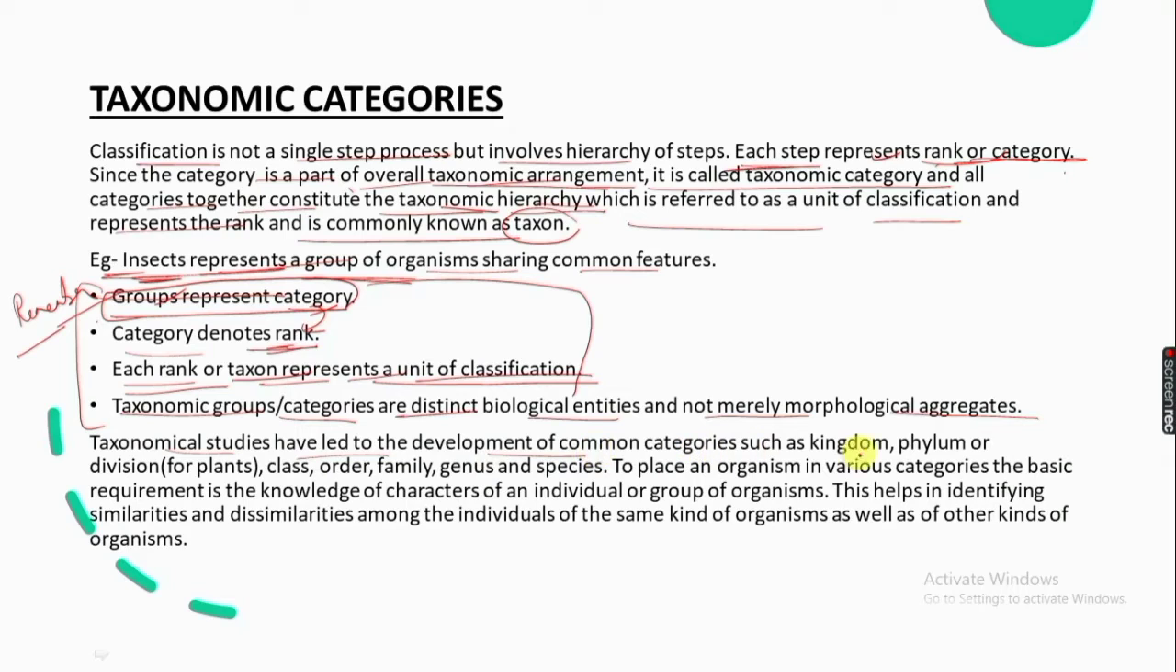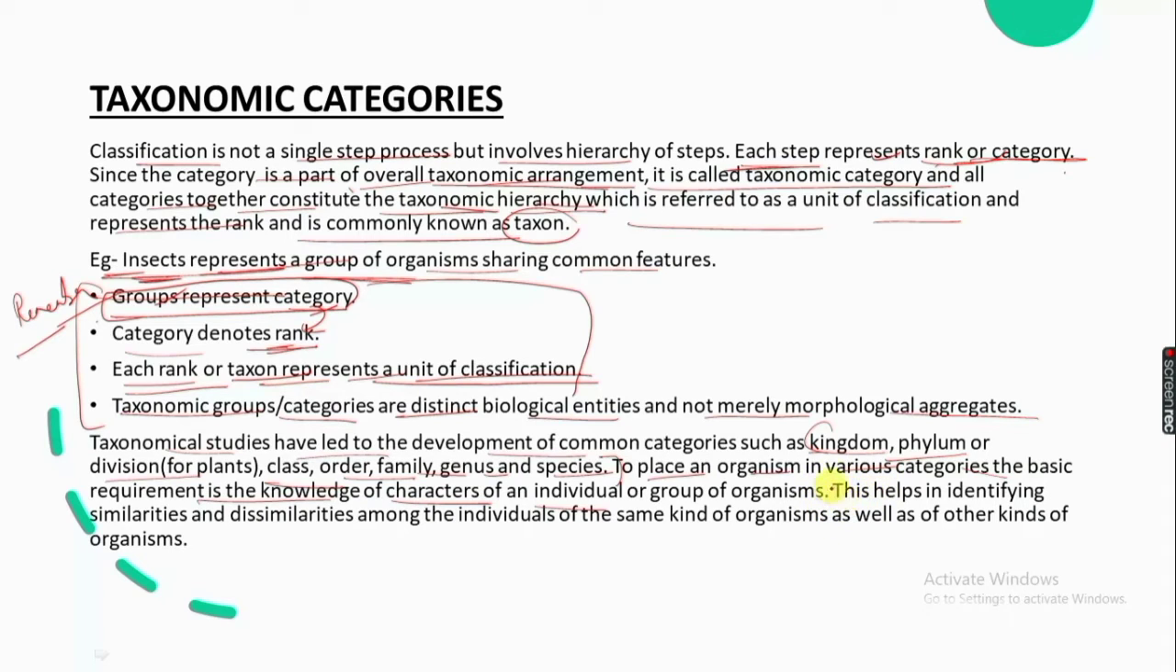To place an organism in various categories, the basic requirement is the knowledge of characters of an individual. If we were to place a particular organism in a category, we have to get the basic required knowledge of the characters of that individual. Then we will be able to group that organism in the particular group. This helps in identifying similarities and dissimilarities among the individuals of the same kind or of other kinds.